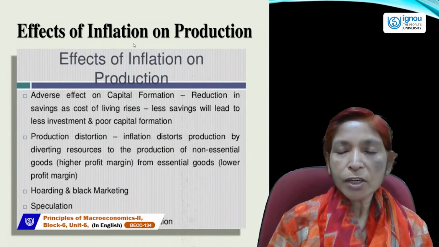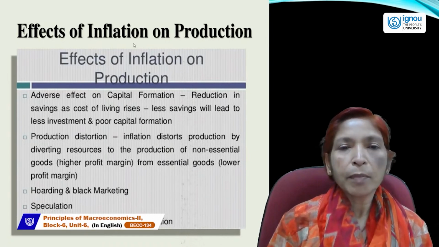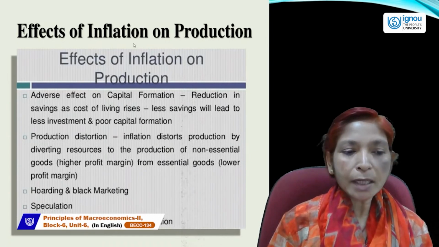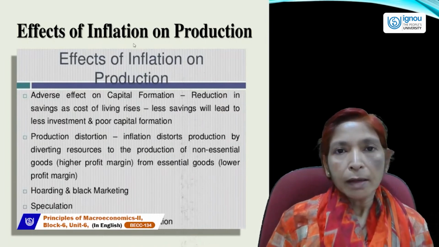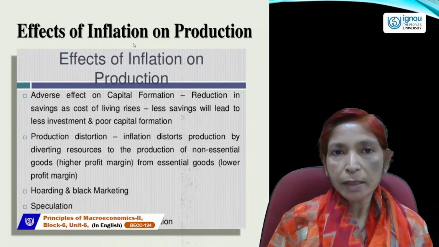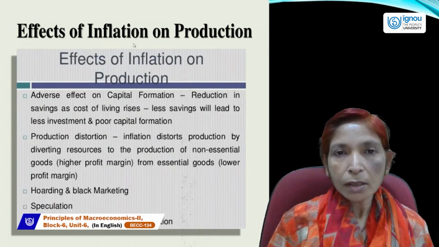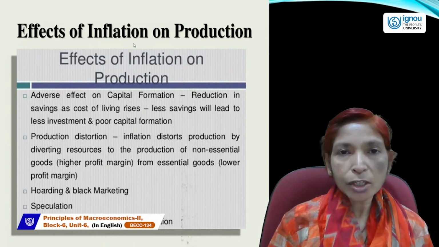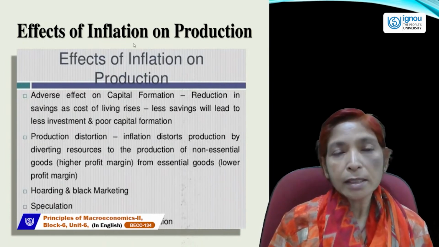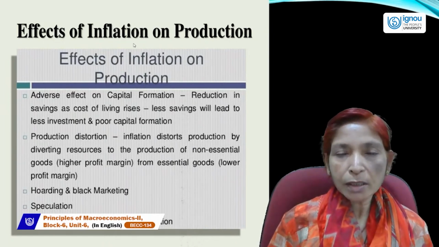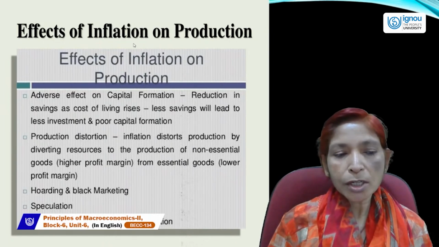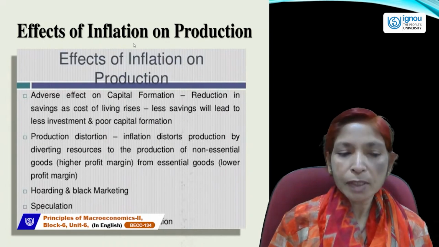Inflation distorts production by diverting resources to the production of non-essential goods. It means the goods which are non-essential, which are not necessary for us, their production will rise and the necessary products' production will fall. So inflation distorts the production of goods and services.